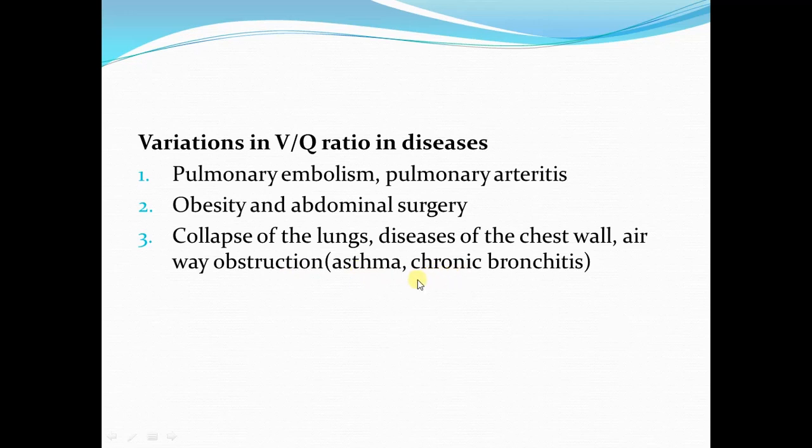All these conditions can cause a decrease in the VQ ratio. Now the question is how these are going to cause a decrease in the VQ ratio.